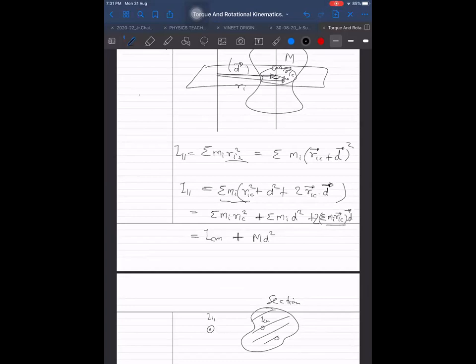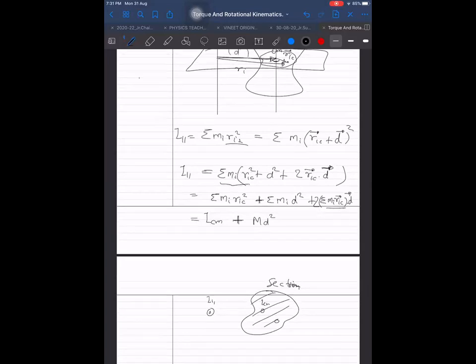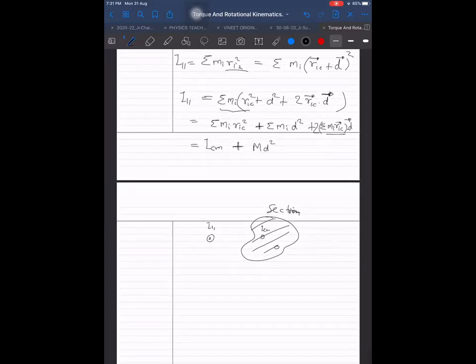Because this D vector is here, and I'm looking at all the masses which are within this section. And for that only I'm writing this formula. So what is it now? We are writing it here like this, and then this is the D distance here. And I think this one was RIC, and this total was RI. It was RI.